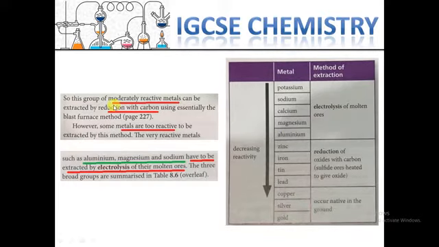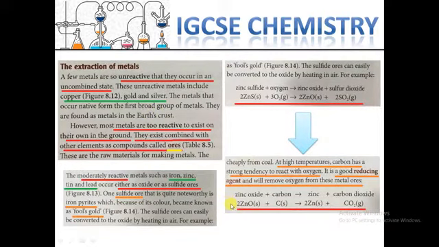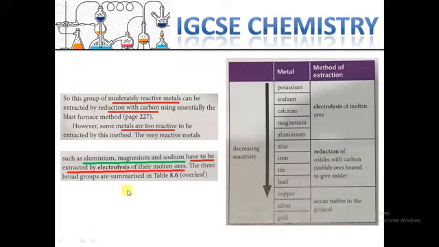So here, a moderately reactive metal can be extracted by reduction with carbon, like zinc. Here I said zinc, iron, tin, and lead are moderately reactive. So they can be separated, extracted from a carbon during the reduction process.